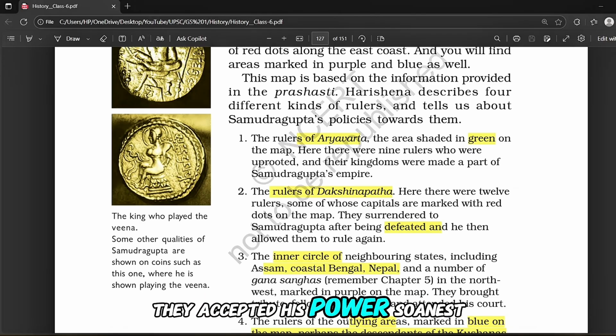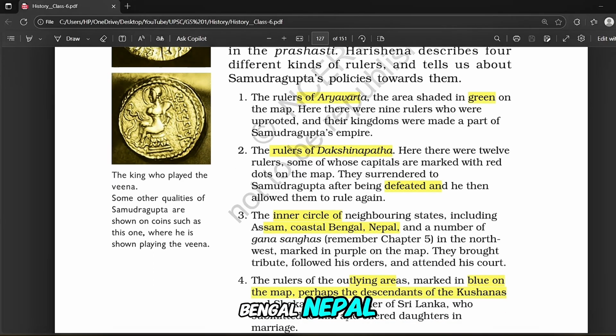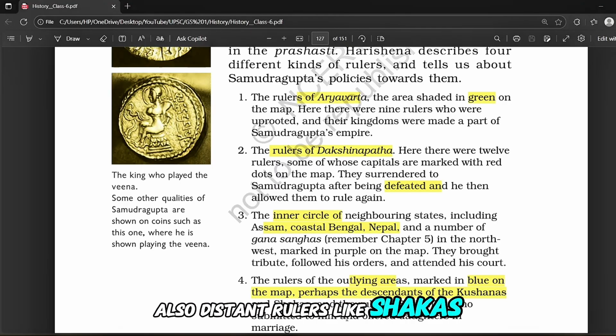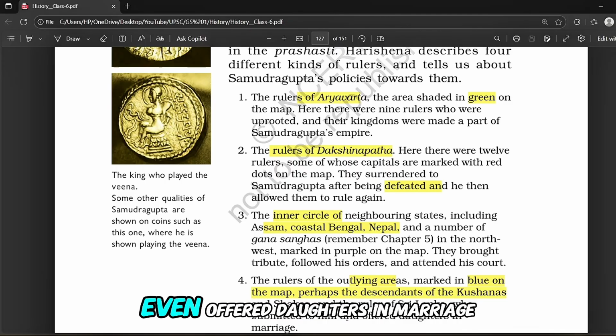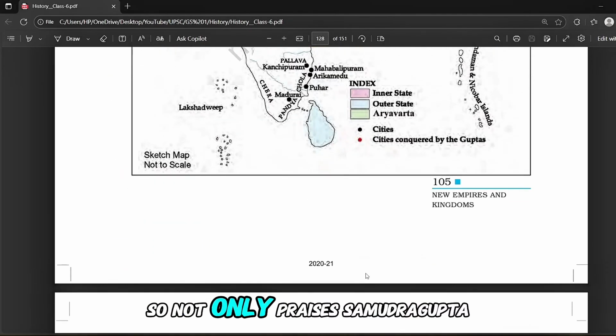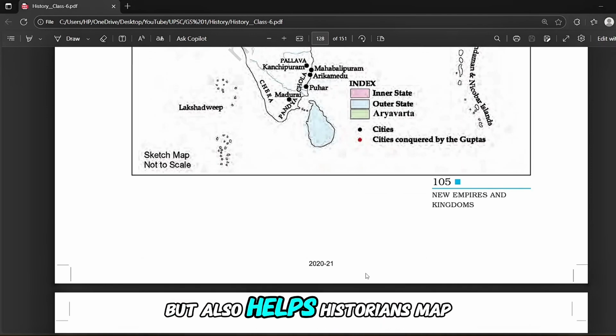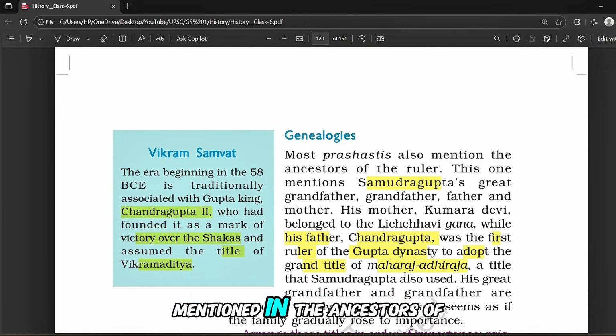They accepted his power. Next, neighboring states like Assam, Bengal, Nepal, and these rulers brought tribute, obeyed his orders and attended his court. And also distant rulers like Shakas, Kushanas, and even the ruler of Sri Lanka, they accepted his supremacy and even offered daughters in marriage. So you see, this Prashasti not only praises Samudragupta but also helps historians map his empire and foreign relations.